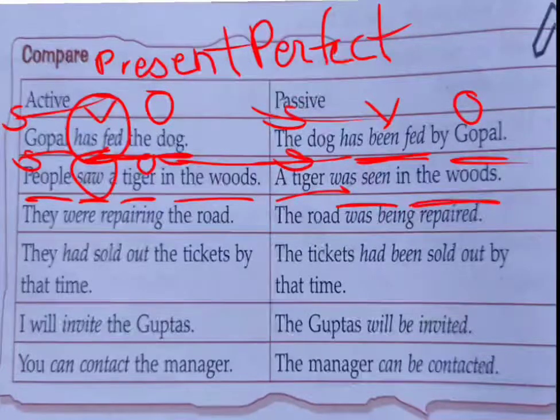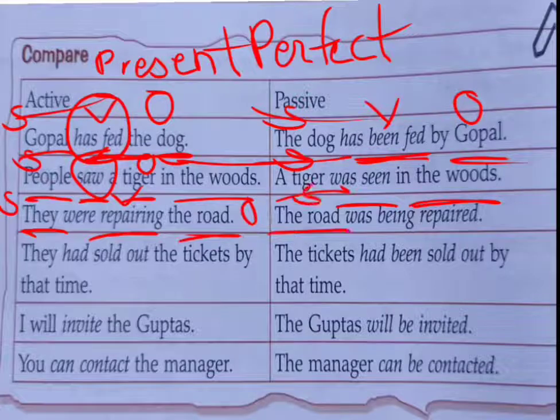They were repairing the road. They is a subject, were repairing is a verb, the road is an object. Now were repairing shows that our sentence is in past continuous. With the pronoun they, we have to use were. But here look at the road, which is turned into subject. The road means one, so: the road was being repaired by them.